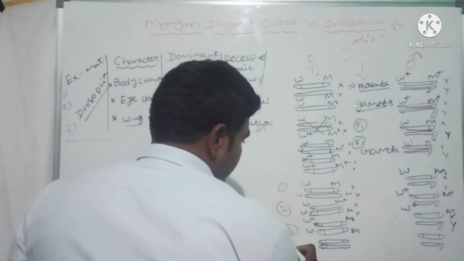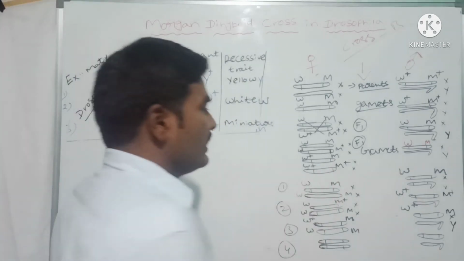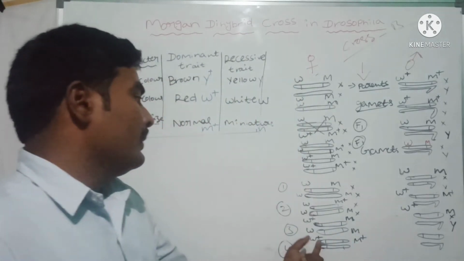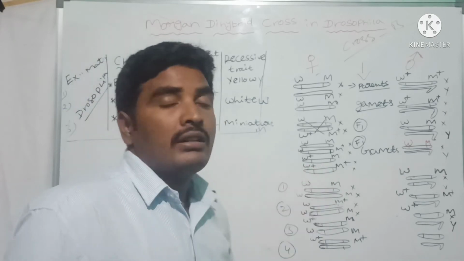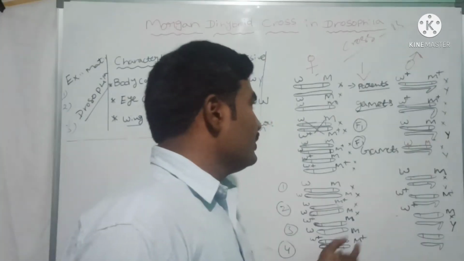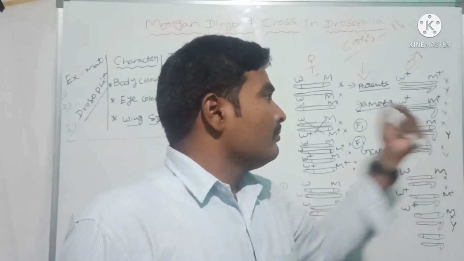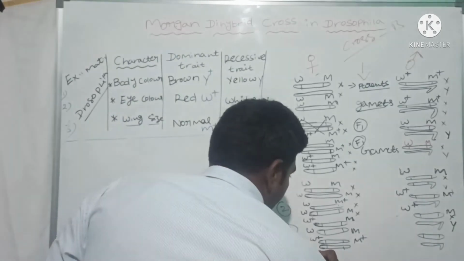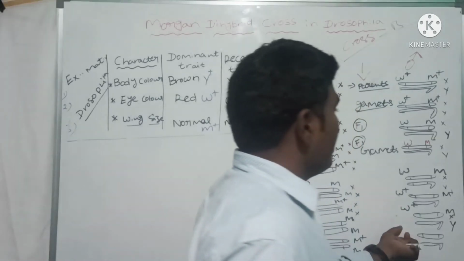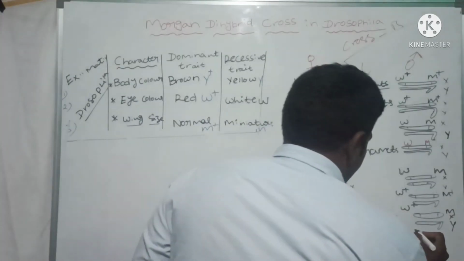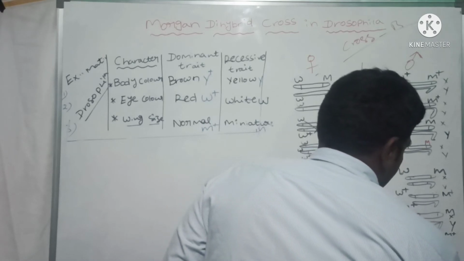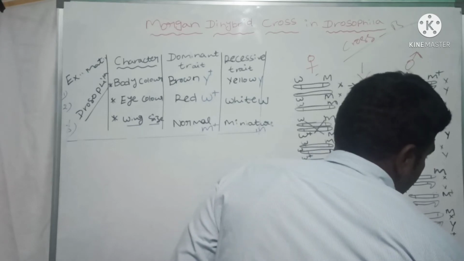The last one, the fourth, is W plus and M plus. W plus and M plus indicates a red eye with normal wing size. Combined with white eye with miniature wing size, the progeny we get is W and M. The female has W plus and M plus, W and M plus, and this is the Y chromosome.